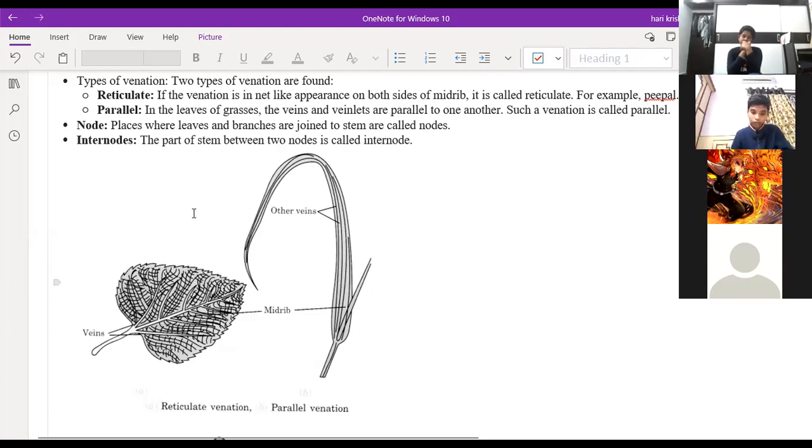This pattern is called reticulate venation. If you take grass, it has a different arrangement of veins, with completely straight lines. That is parallel venation.